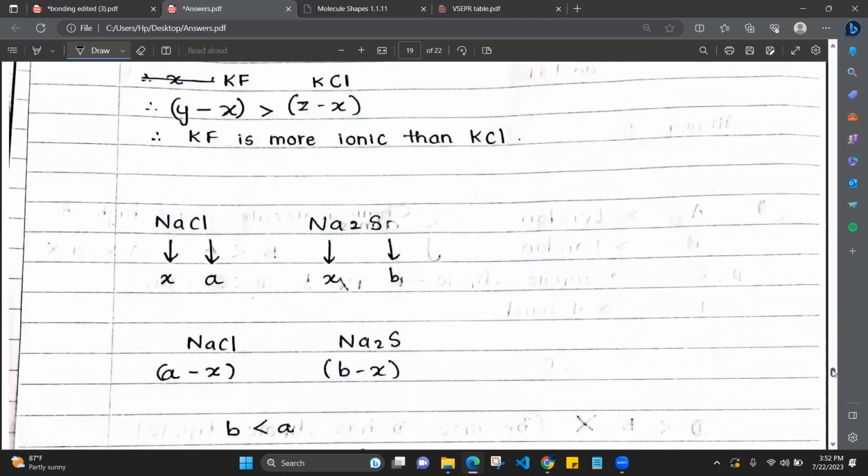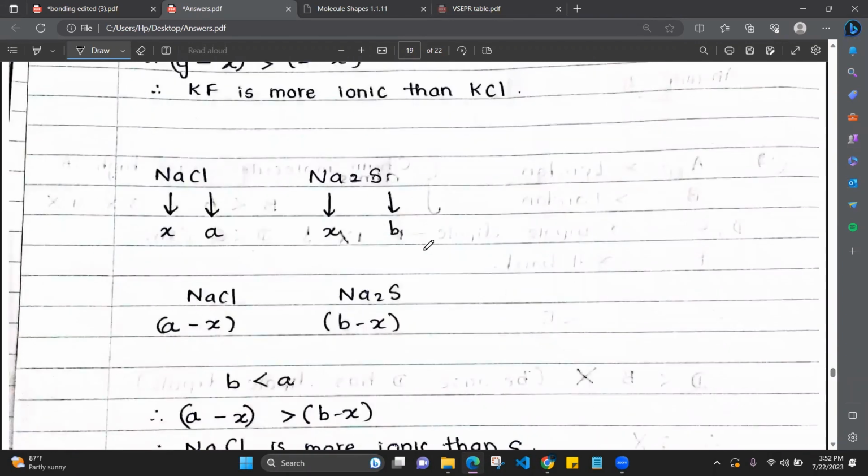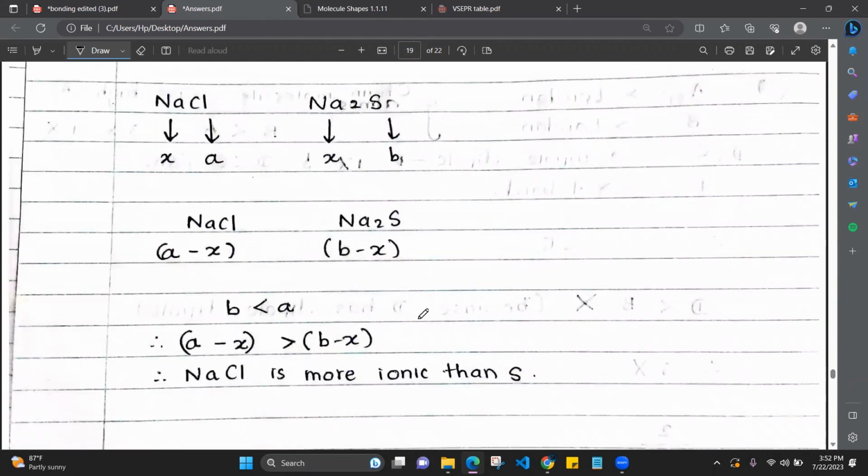Then the same thing if we compare sodium chloride and sodium sulfide. Which one is more electronegative, sulfur or chlorine? Chlorine, right? So A minus X is greater than B minus X. Therefore, sodium chloride is more ionic than sodium sulfide.